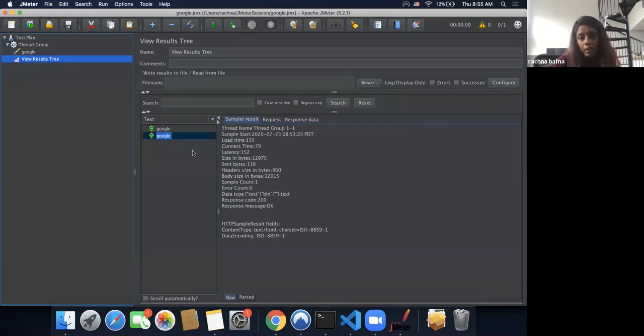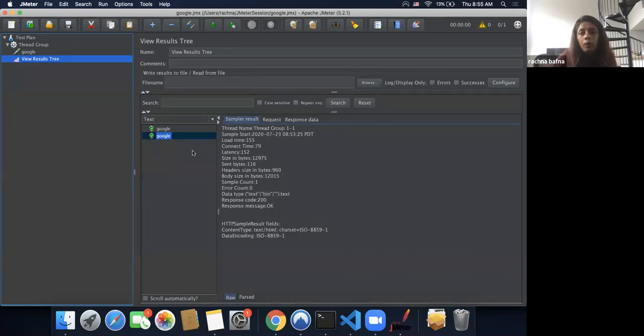When writing your test scripts, you use view results tree, but when you actually run your load tests for getting real world results or for getting your analysis done, you never ever keep your view results tree in your scripts. Do not ever do that, because it's a very heavy component and it could actually drain your load generator's resources. The load generator is nothing but the system from where you are running your load tests.